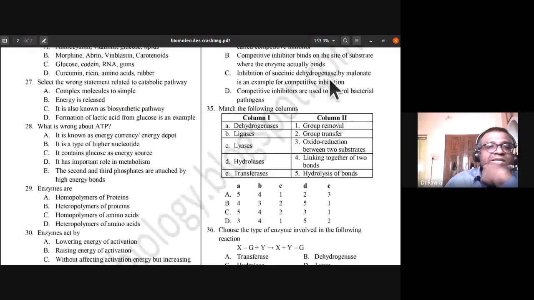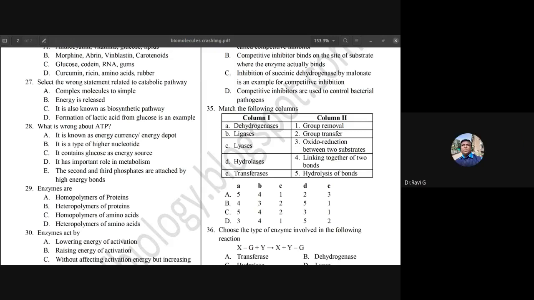So that completes our discussion on this particular topic of biomolecules, CET or NEET MCQ questions. Nearly 40 questions we have completed.